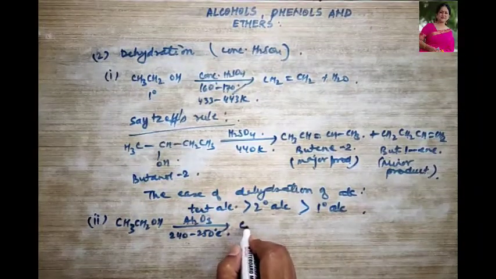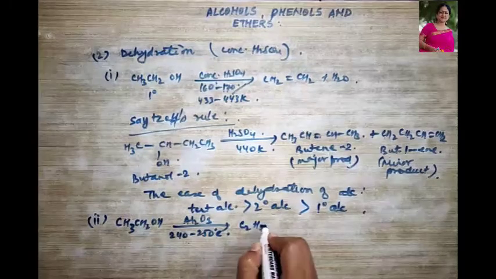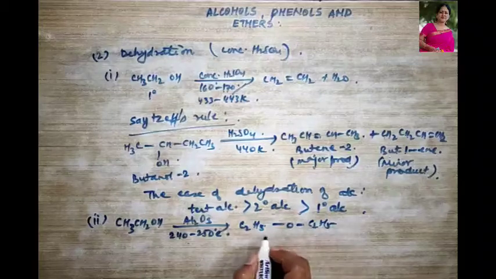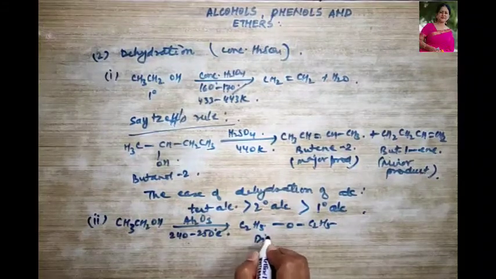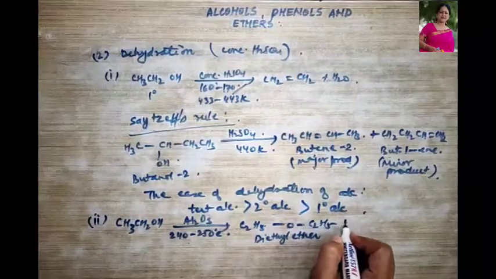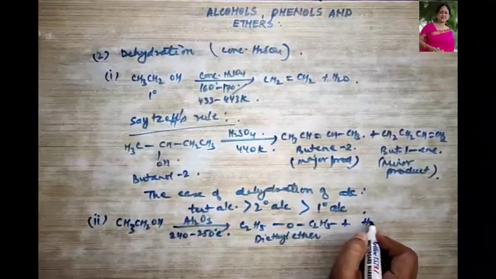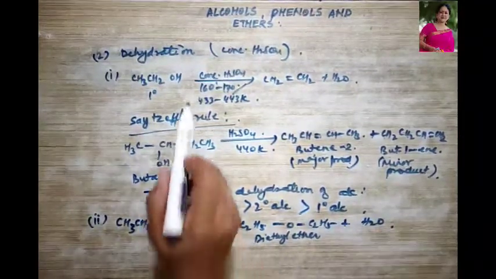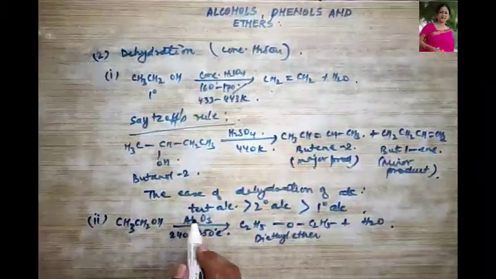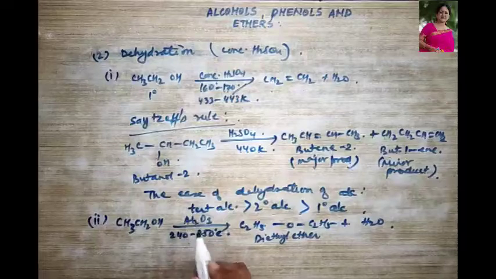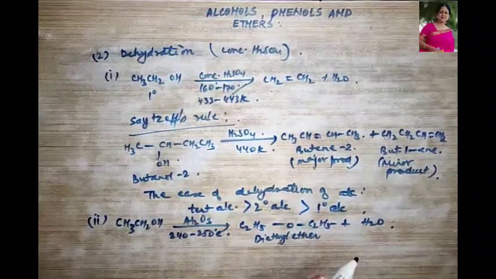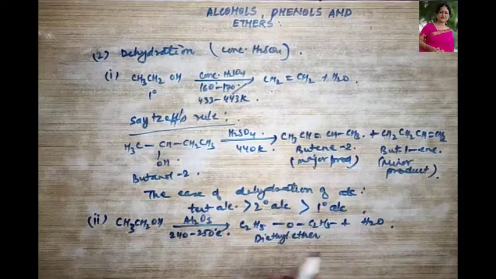So it is going to form C2H5OC2H5. This is your diethyl ether, which will be formed along with water. Clear? When sulfuric acid is added, it gives you an alkene. But if you are dehydrating it with aluminum oxide, then we get diethyl ether, right?